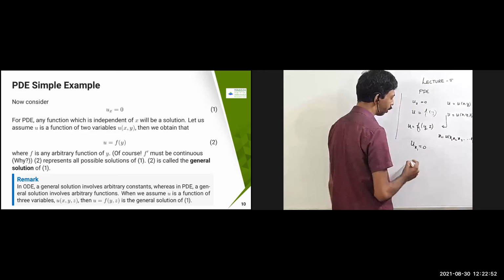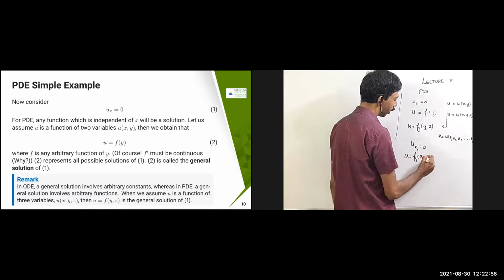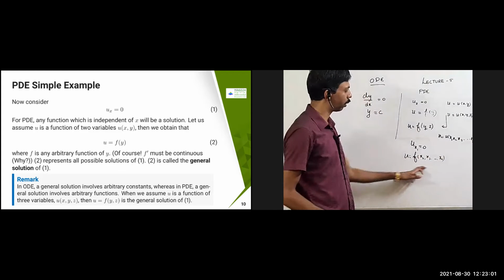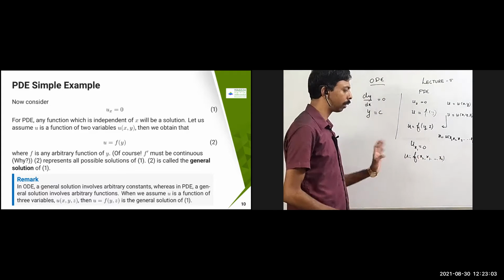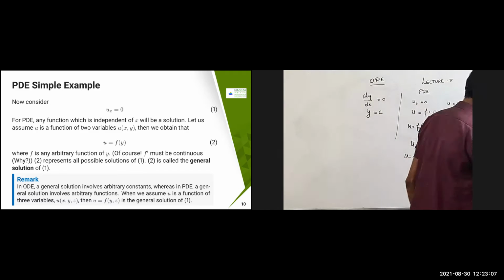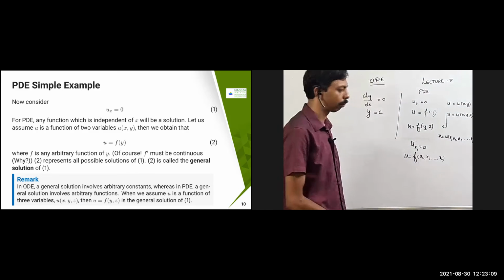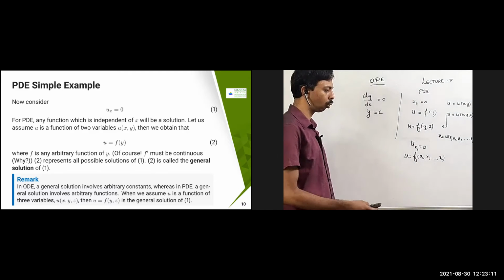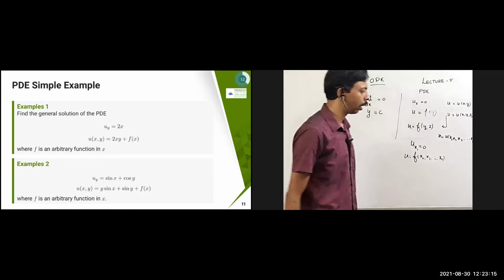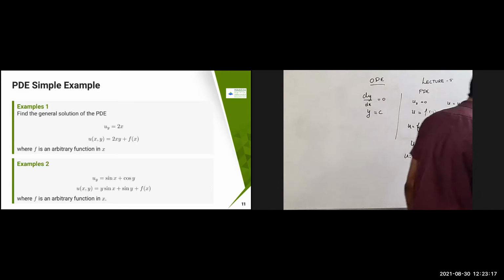So in this case, what is going to come? U is going to become some f of x2 comma x3 comma etc., xn. So here this is independent of x1. This is the general solution for this problem. Any doubts on this one? Any questions? Any doubts? Then let's go to the next one.